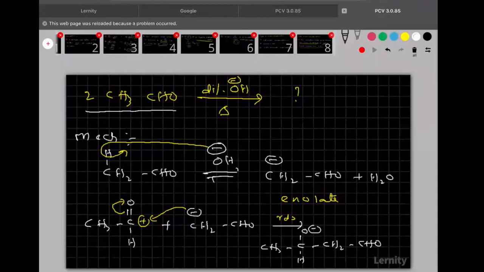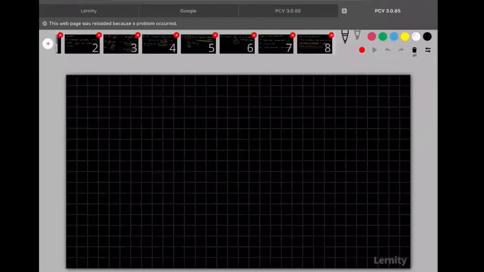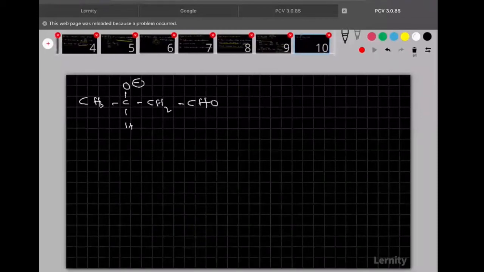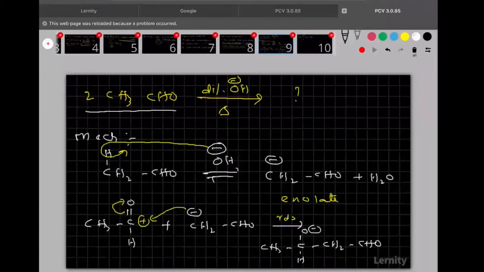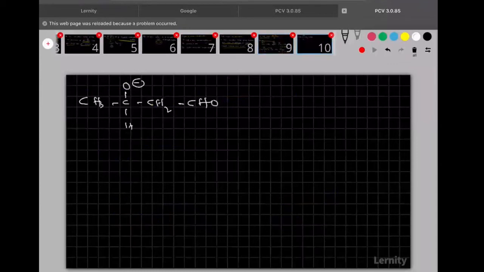Completed. So now in the next step, you see now. In the next step, see clearly here CH3, CH, now here O minus we got, then CH2, CHO. Once I want to go to the previous slide. In the previous slide, you see here we got the water molecule in the very first step. Clear? So a water molecule contains H plus and OH minus ions. Now I am using the H plus ion from water here. Clear? So this H plus will go here. Are you followed? Everyone? Then what is the thing that is formed here? CH3, CH, then here OH, and here CH2, CHO.